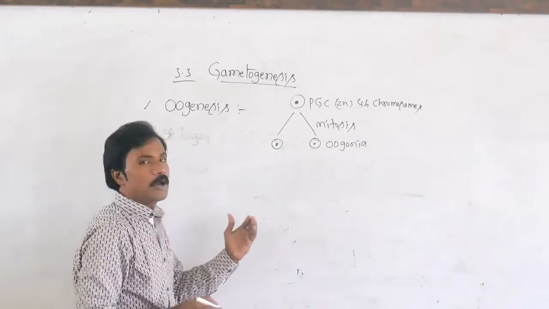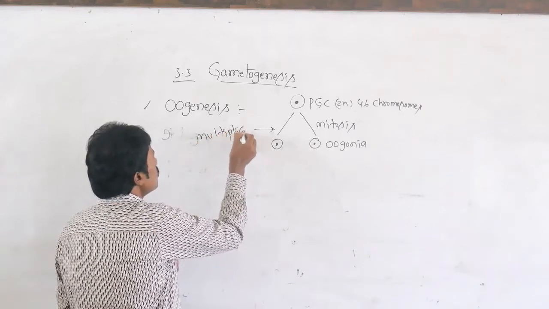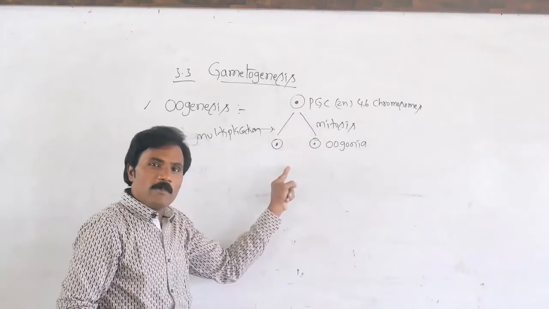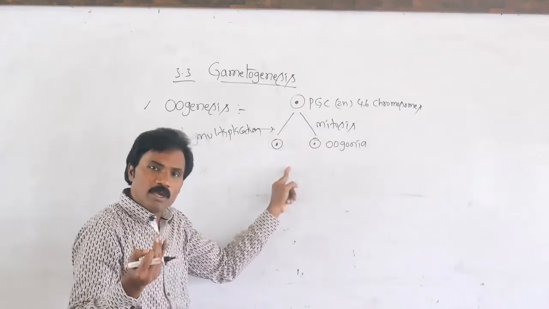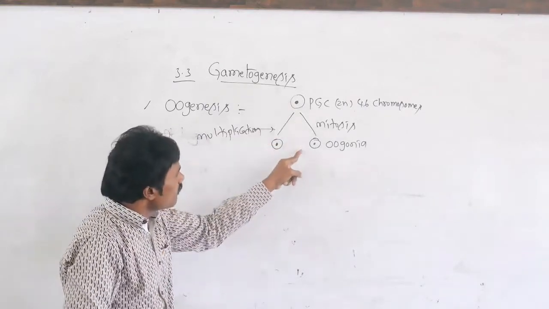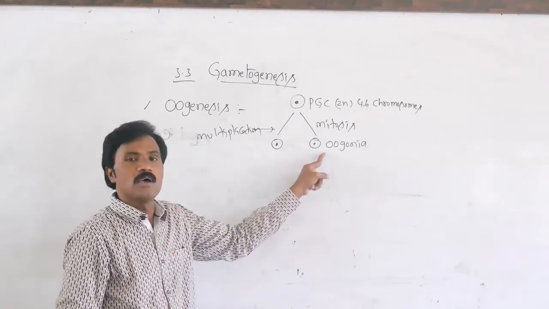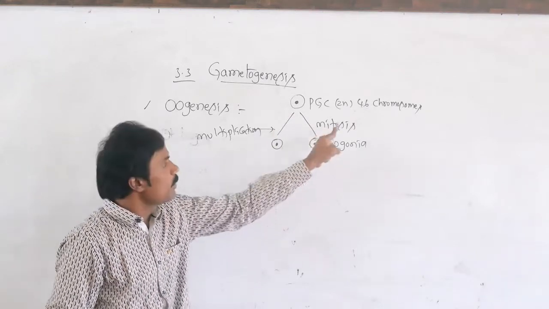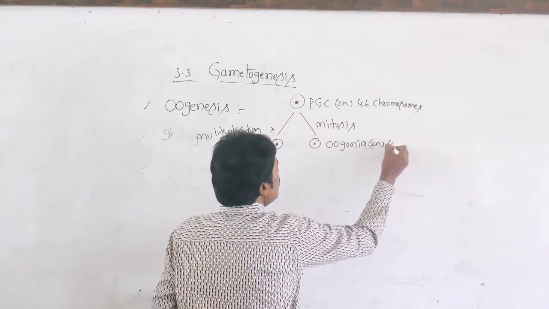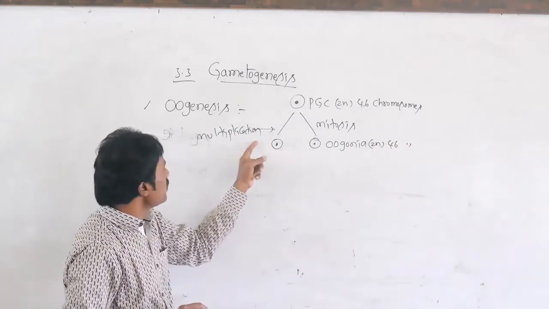In the multiplication phase, it begins at the fetal stage, at the embryonic age, as I just said. After several mitotic divisions, a maximum number of oogonia are present. Because of mitosis, they are also diploid in condition. The number of chromosomes is 46 only. This is the multiplication phase.